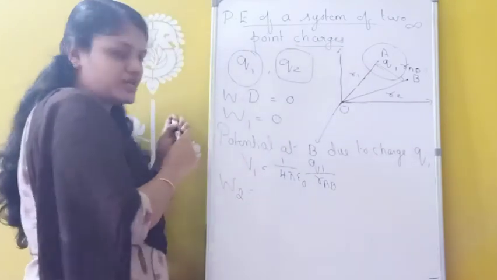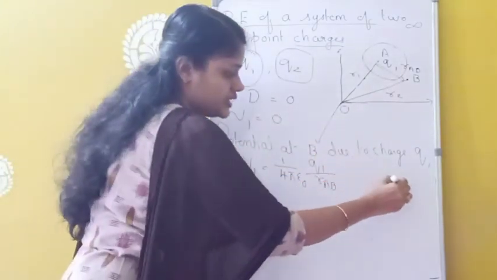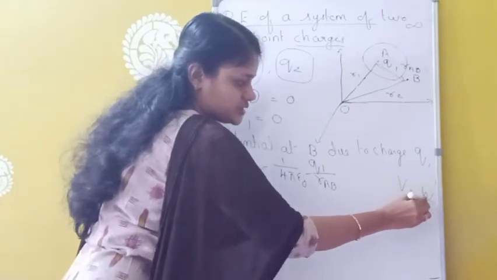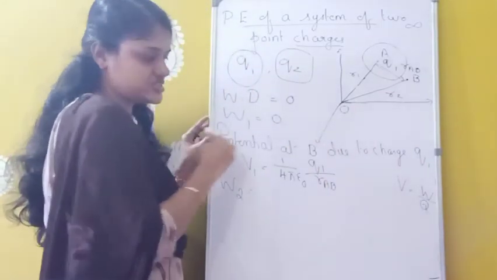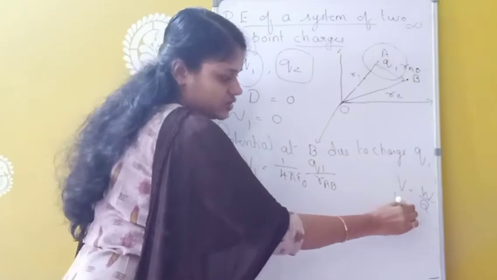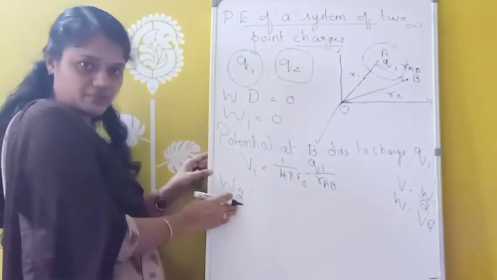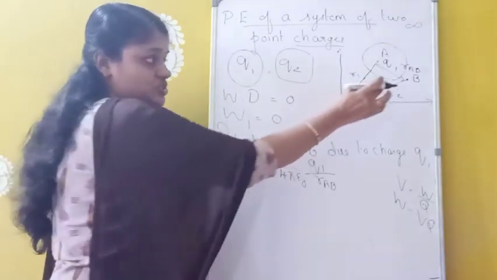The formula: potential equals work done per unit charge, so work done equals potential into charge, V into Q. So here W2 equals, already there is a potential here at B.